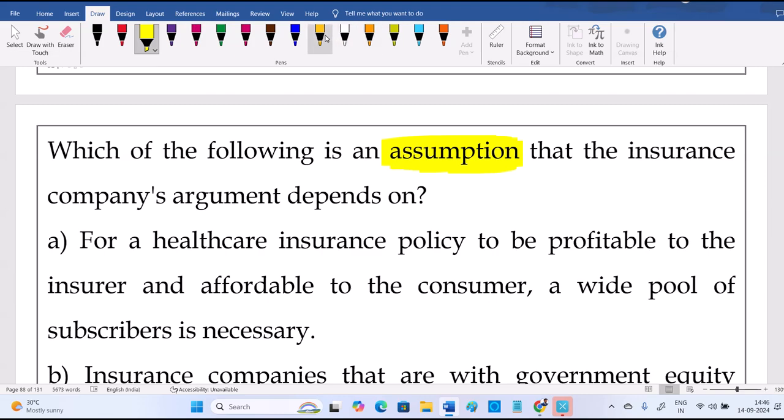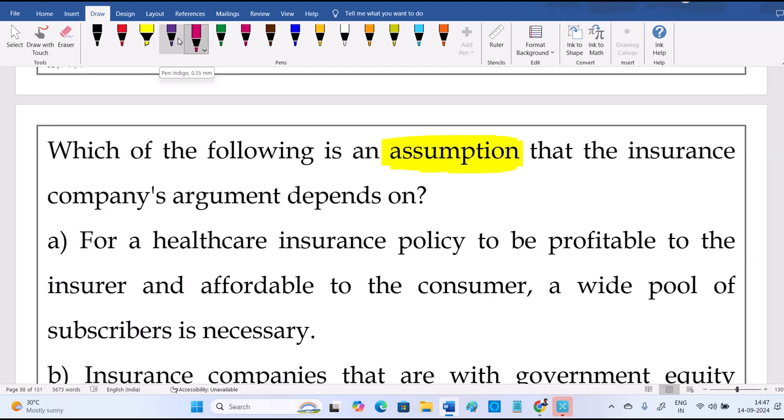If for a health insurance policy to be profitable, that's what. See, if you go for health insurance at the age of 18, they consider an average life of 50 years. From 18 years to 50 years is nearly 32 years. Every year you will pay 20,000 or something, so they will get profit. If you register at 18, the company will get profit. So average life is 50 years.